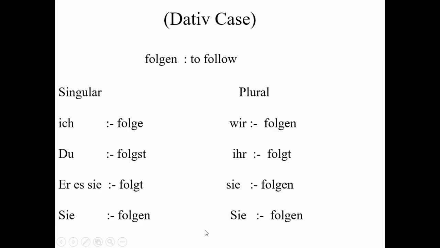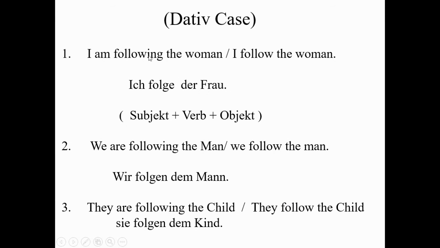Okay, like another verb, there is folgen. You can see the conjugation. Ich folge, du folgst, er sie es folgt, wir folgen, ihr folgt, sie folgen, Sie folgen. Okay, like I'm following the woman. What will be the sentence? Ich folge der Frau. Okay? Because woman is die Frau. Yeah. But in dative case, what we write, guys? Der Frau. So like this way, you can write the sentence.